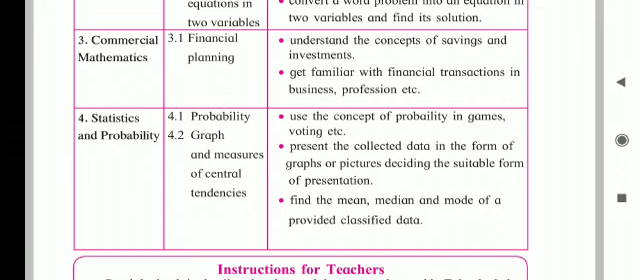Statistics and probability, which is an important point of view for exams as well, consist of two parts: probability and statistics. In these chapters, we will be able to learn the concept of probability in games, voting, etc. Present and collect the data in the form of graphs, pictures, deciding the suitable form of presentation, and find the mean, deviation, mode and provide the classified data.